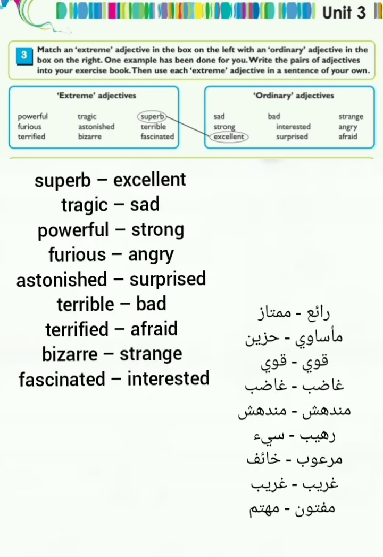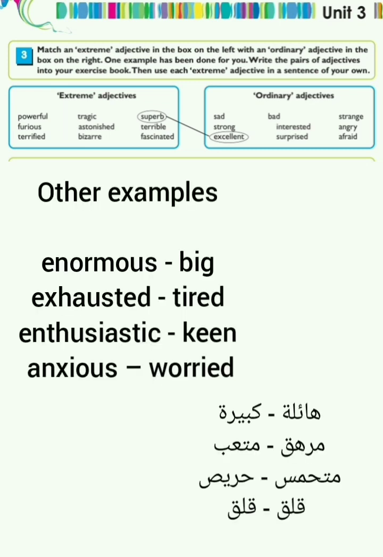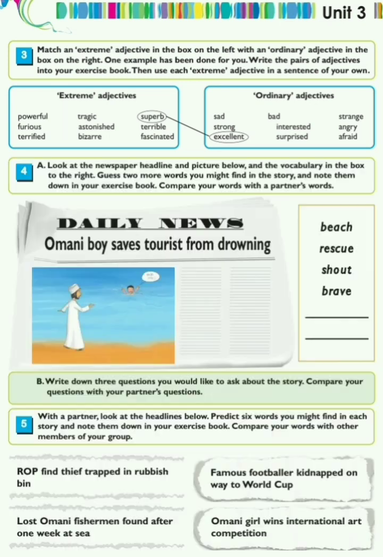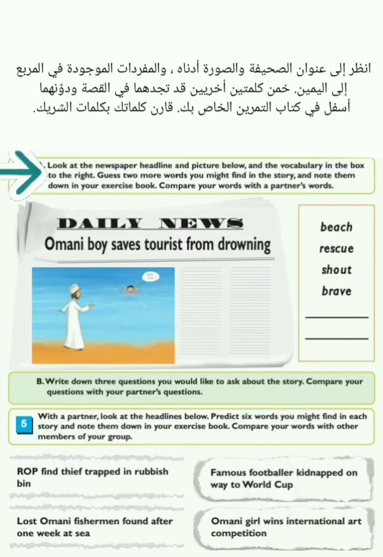Superb, excellent. Tragic, sad. Powerful, strong. Furious, angry. Astonished, surprised. Terrible, bad. Terrified, afraid. Bizarre, strange. Fascinated, interested. Other examples: enormous, big. Exhausted, tired. Enthusiastic, keen. Anxious, worried.